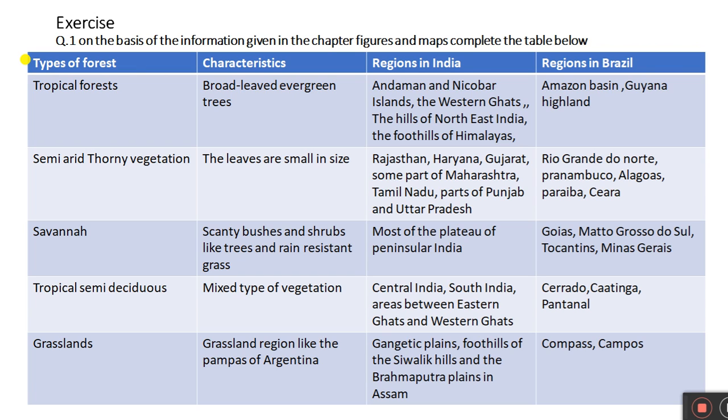Exercise Question number 1. On the basis of the information given in the chapter, figures and maps, complete the table below. Types of forest, characteristics, regions in India, regions in Brazil.